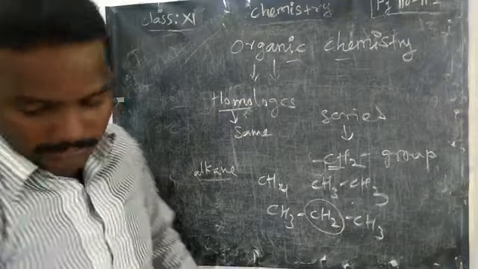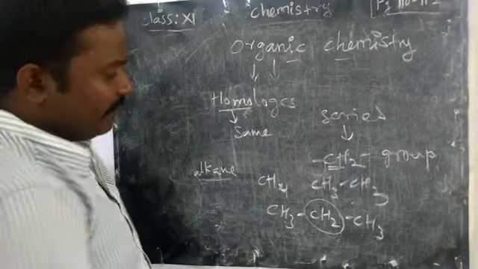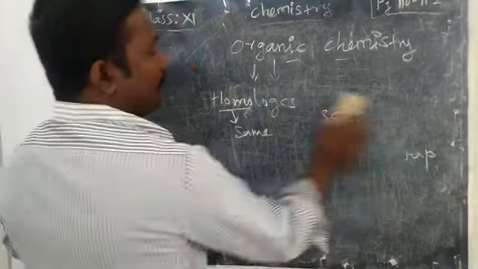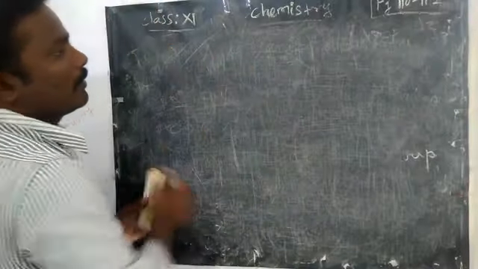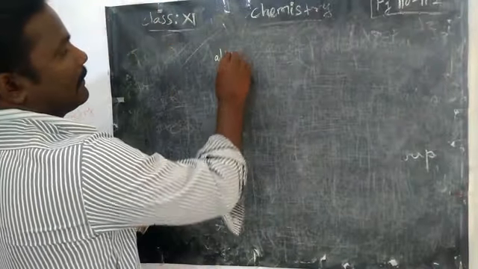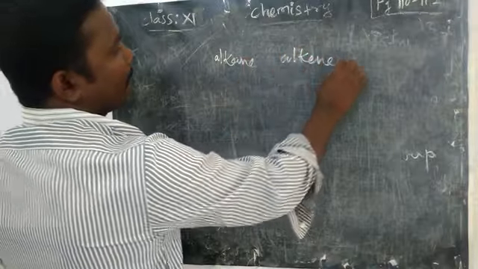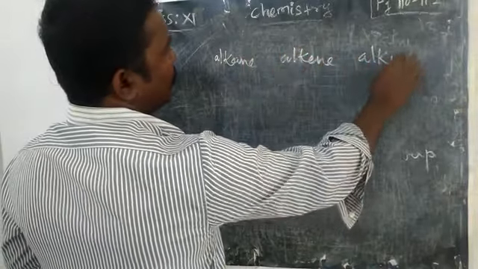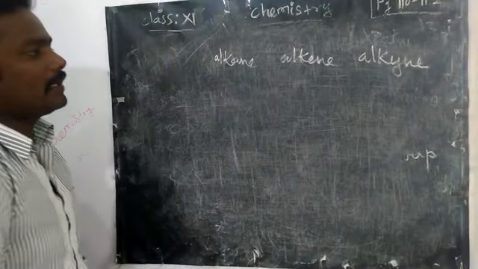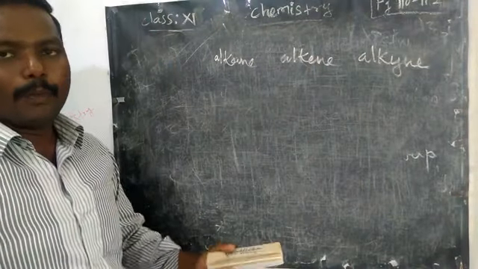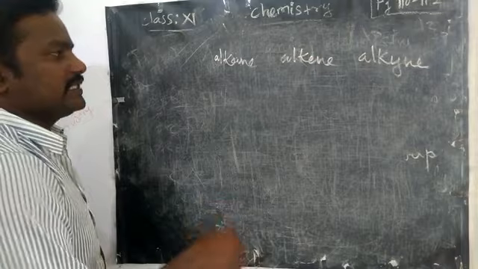Now we must know the general formula for alkane, alkene, alkyne. Why are they called alkane, alkene, alkyne? Carbon compounds have some classification, we will see that.